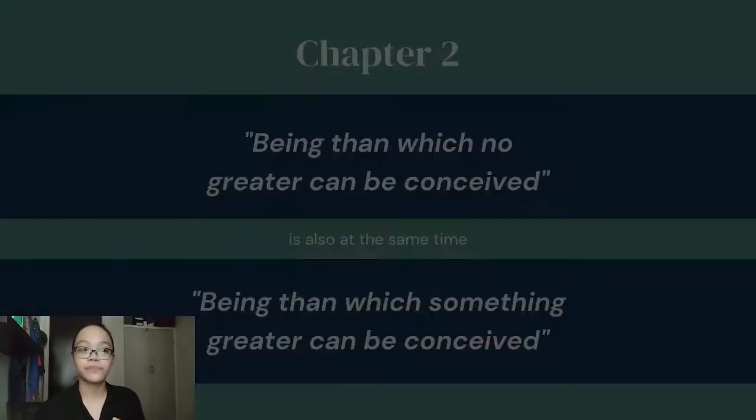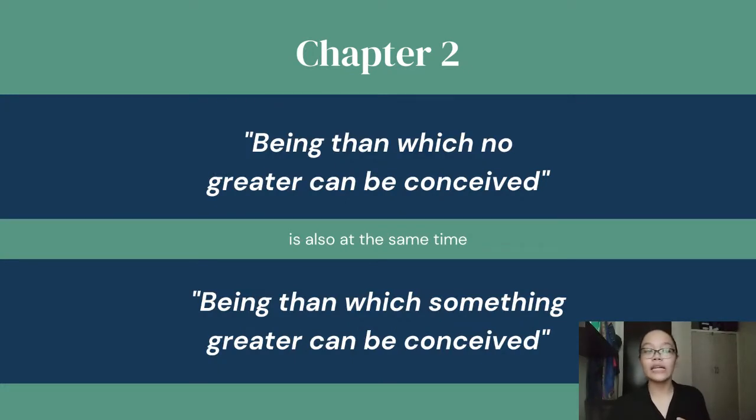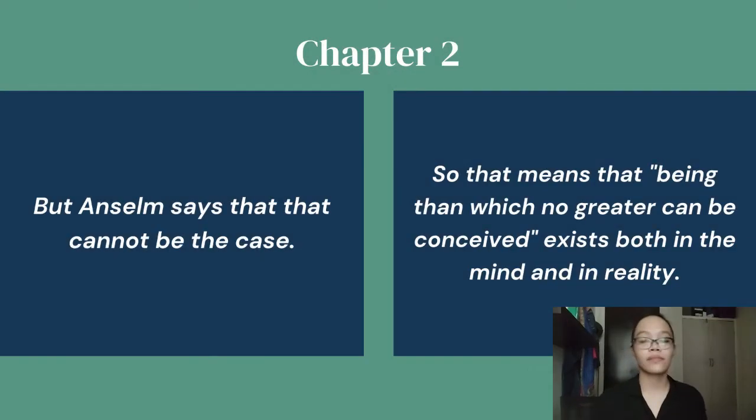Anselm's argument actually comes from a Latin phrase, quo maius cogitari non potest, which translates to being which no greater can be conceived. This means that whoever or whatever you are thinking of, God is much greater than that. This is because Anselm thinks that perfection is the meaning of existence.